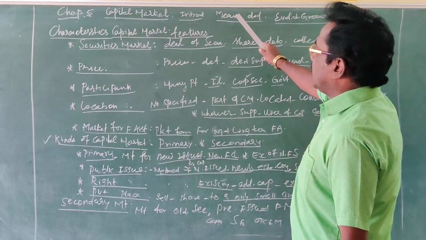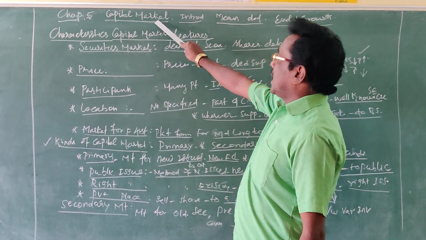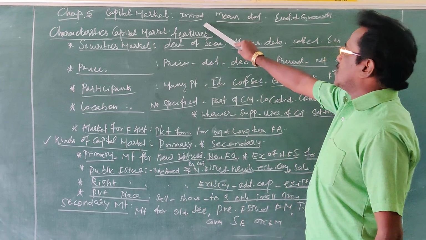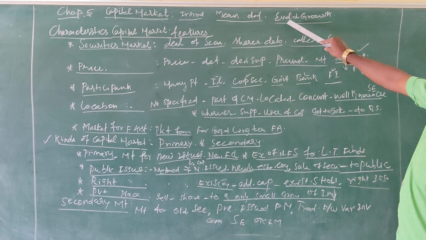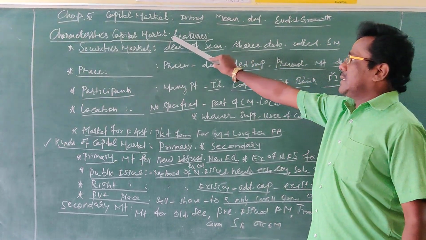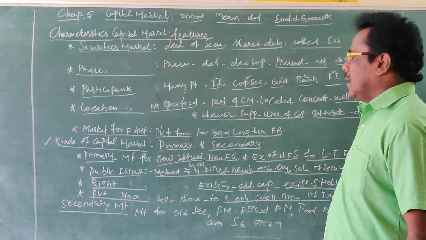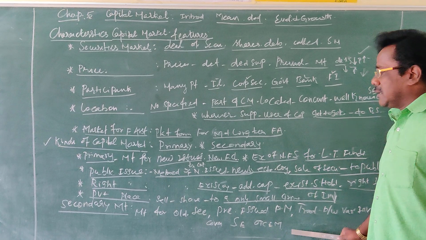So far we have discussed in chapter number 5, that is capital market: introduction of capital market, meaning and definition of capital market, evolution and growth of capital markets. Today, the characteristics of capital market and kinds of capital market. The remaining portion we will see in the next class.